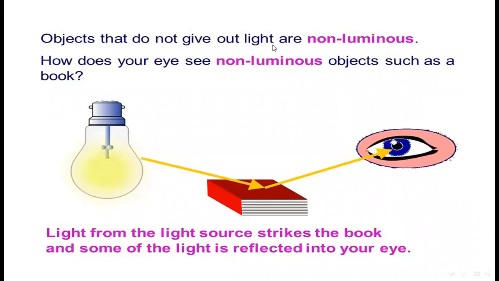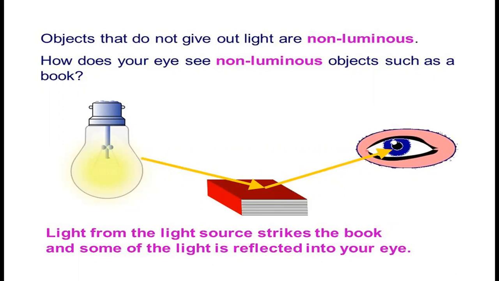Objects that do not give off their own light are non-luminous. We know that. How does your eye see non-luminous objects such as a book? Actually, light from the light source strikes the book and some of the light is reflected into your eyes.